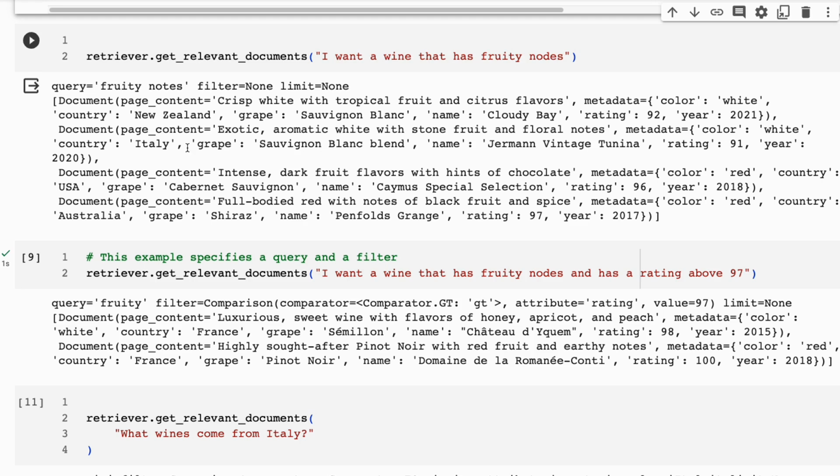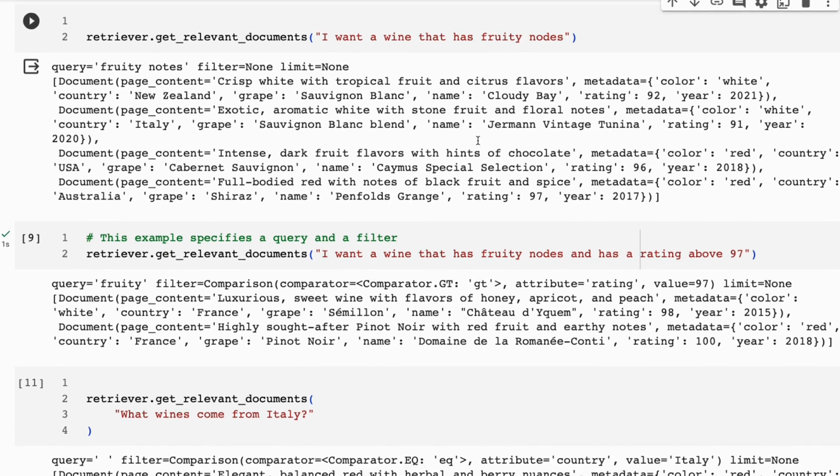You can see that we get back all the metadata as well. We've got another one where this has got dark fruit flavors. Again, that fits the fruity notes in here. So we can do a variety of different searches.